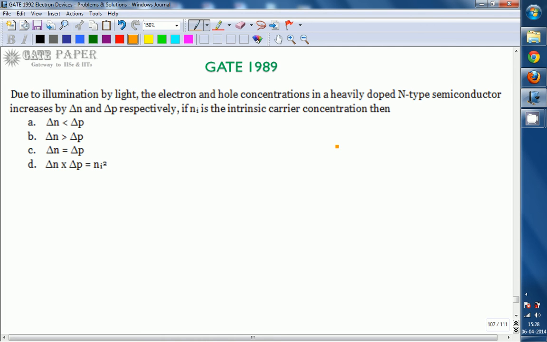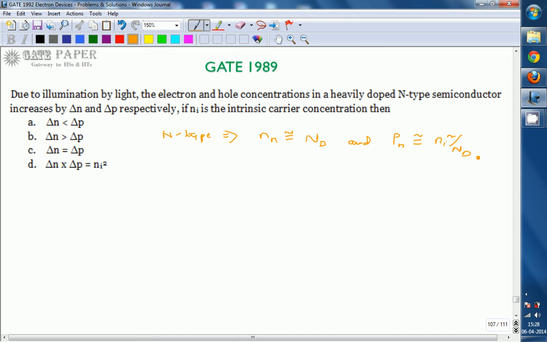It is given that due to illumination of light, electron and hole concentrations increase by delta n and delta p. Let us assume a general n-type semiconductor. In it, the majority carriers are electrons, Nn, which is equal to the donor concentration Nd, and the minority carriers are holes, Pn, which is approximately equal to Ni square by Nd. Using the mass action law we can define the minority carriers.